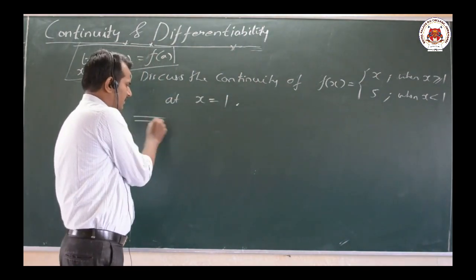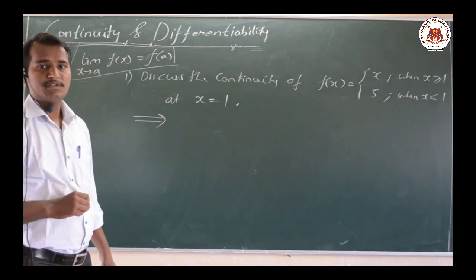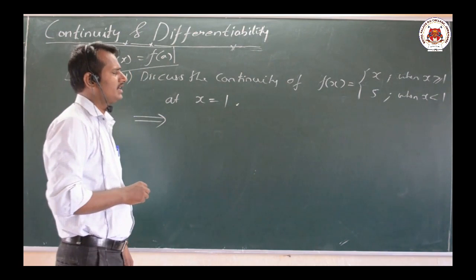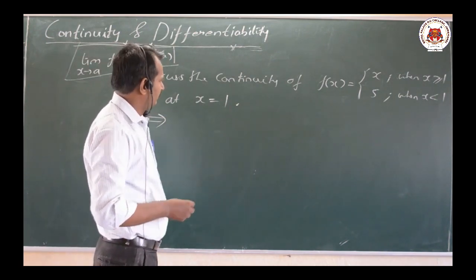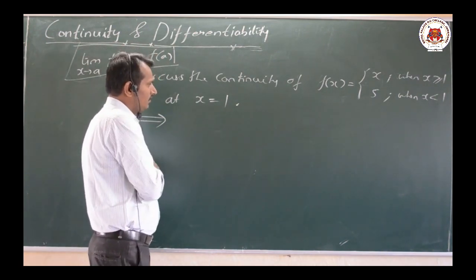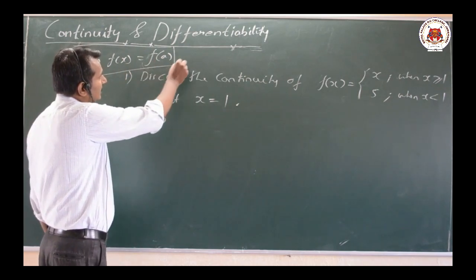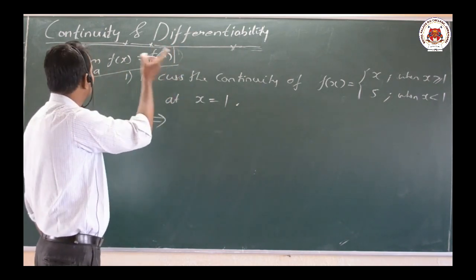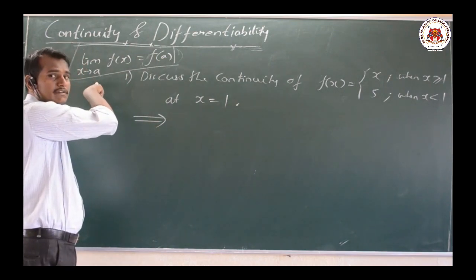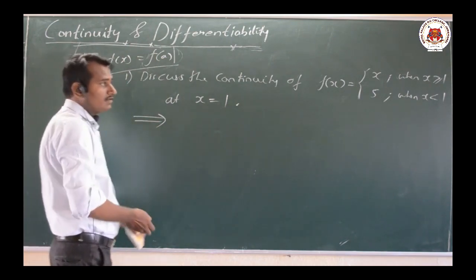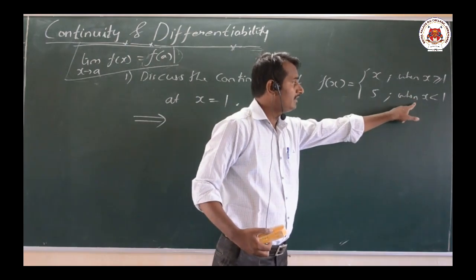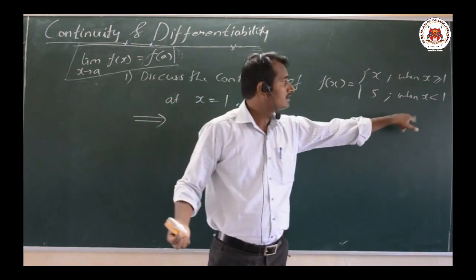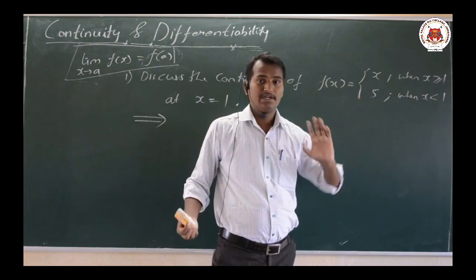Very simple problem, asked in your question paper. Now here we can observe the function. First of all, we shall find out this f of a value. Whereas when it comes to the limit value, to check whether it exists or not, we have to find both the left hand limit, that is x tends to a negative, and x tends to a positive. Both values we require to find here.